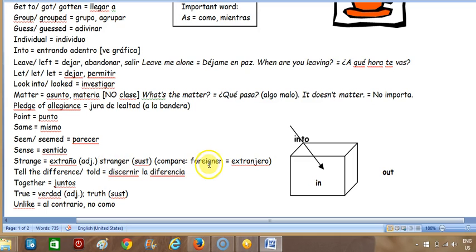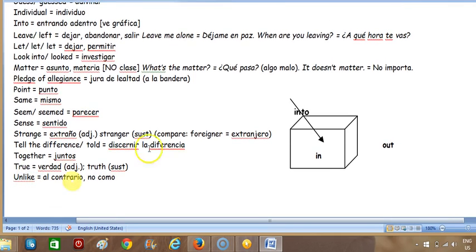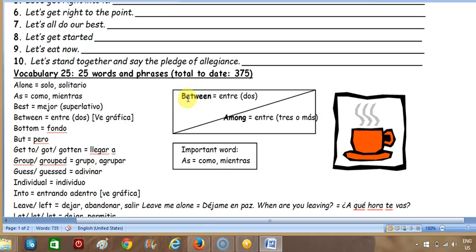So if you want to say a foreigner, then you're going to say this word, right? Foreigner. The G is silent, foreigner, so you can compare that. All right, great. Tell the difference, and then together, and then, I don't know, it seems like we saw this one before already, but here it is again: true and truth. Okay, unlike.